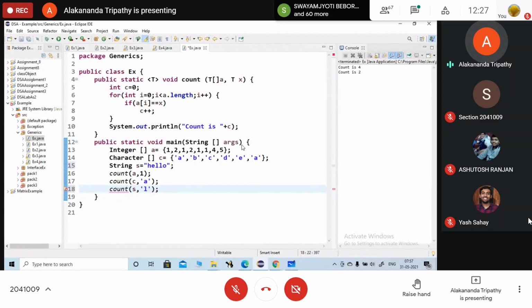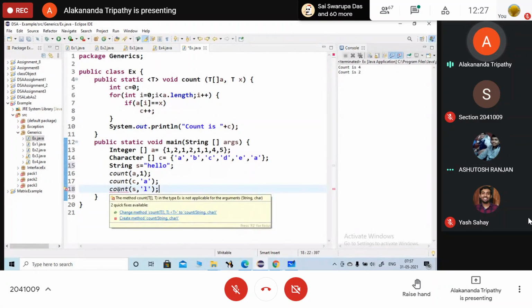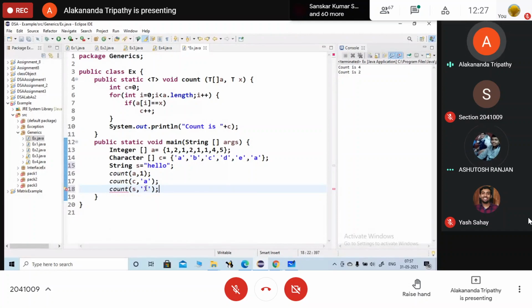तो यहाँ पर क्या आ गया देखो तो, what is happening here? Compilation error. Why is it a compilation error? Because S is string, and this L1 that I have written, ये कौन सा टाइप का हो गया?